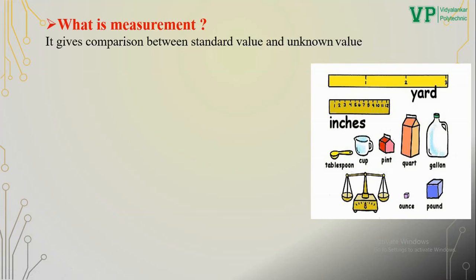It gives comparison between standard value and unknown value. For example, in lab, if you obtained length of a block as 5 cm, but its actual length is 5.1 cm, then we can say that the measurement is not accurate because there is a difference of 0.1 cm. Hence, accuracy of measurement is the difference between actual reading and measured reading.